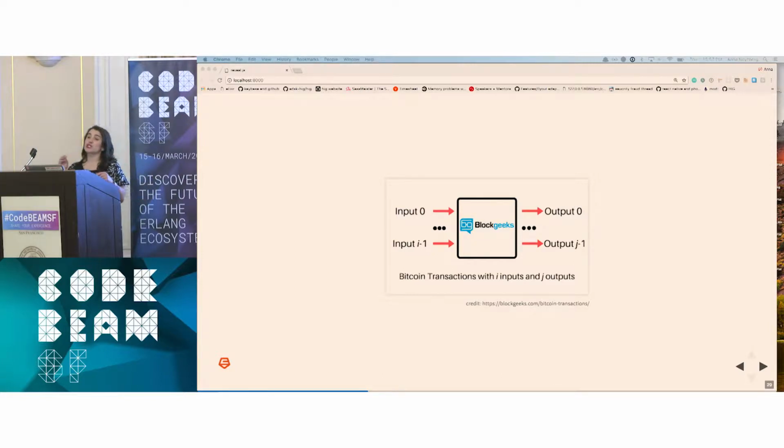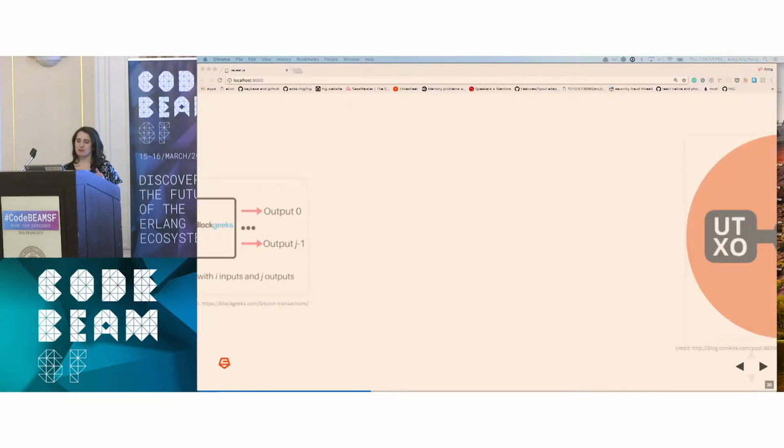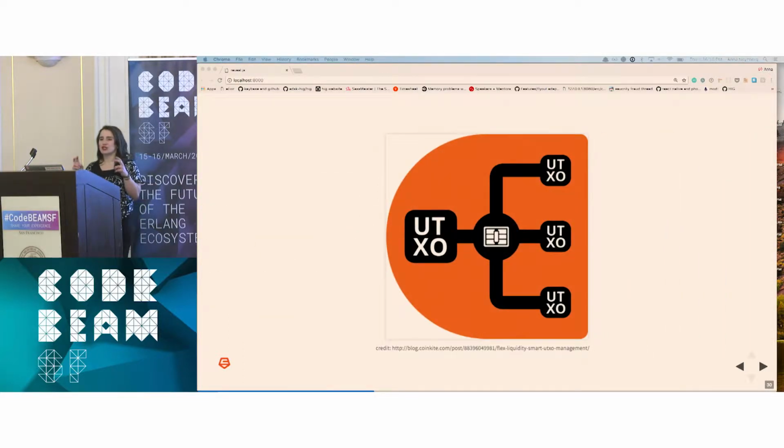I'm going to need to create a new transaction. So I take my old transaction as an input, and I create a new transaction that says I'm sending Ben 1 Bitcoin, and I'm sending myself back 3 Bitcoin. And we call these unspent transaction outputs. So when you use a transaction to create another transaction, that initial transaction no longer becomes valid.